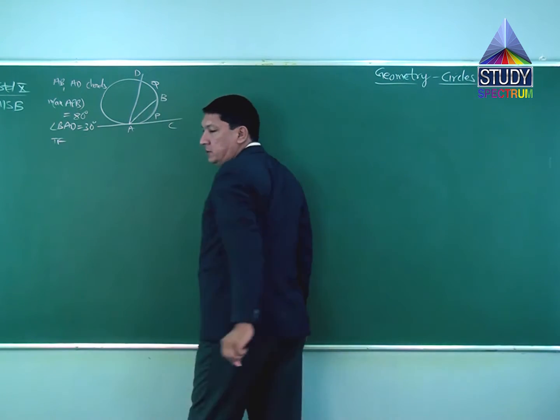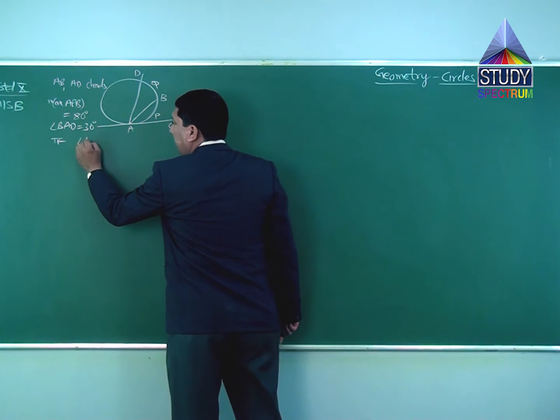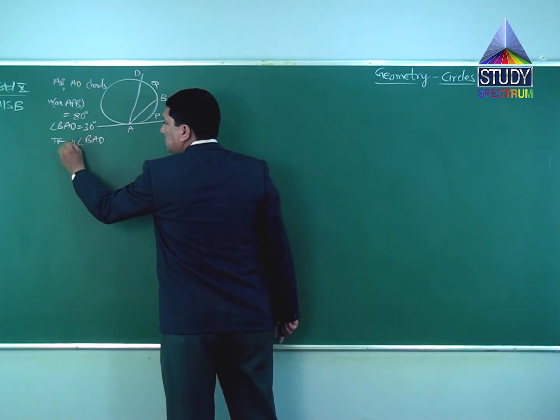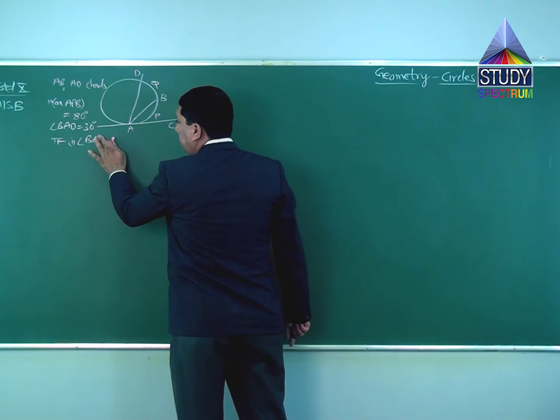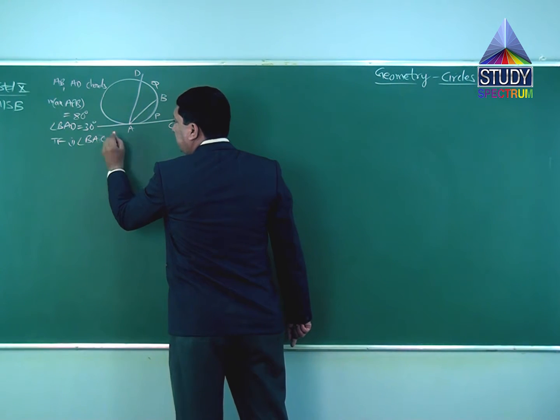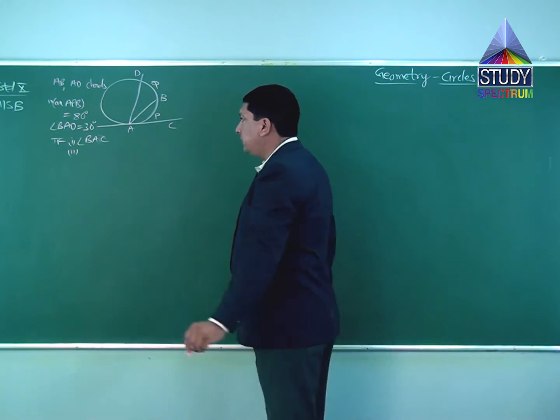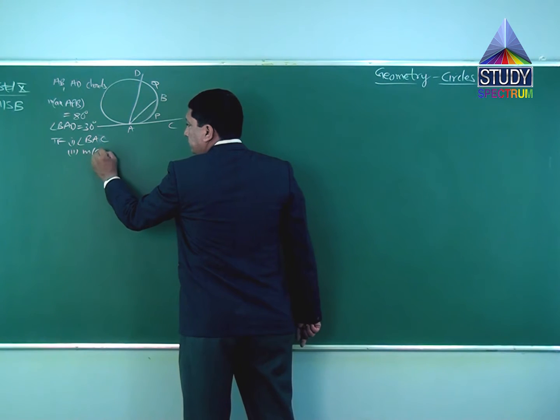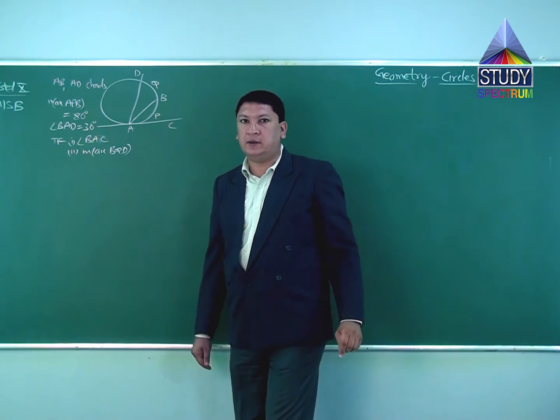To find the values which we need to find out. First, angle BAC. It is angle BAC only, not D. Second, we need to find out the measure of arc BQD.